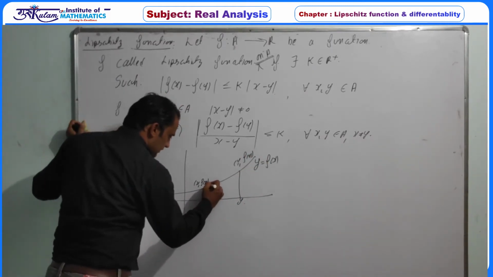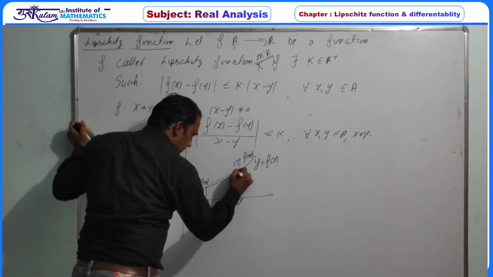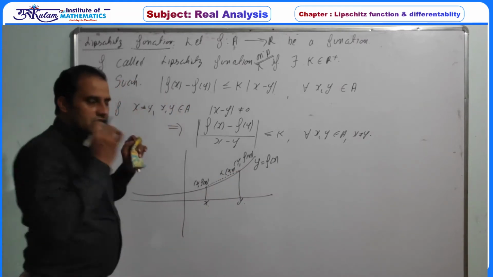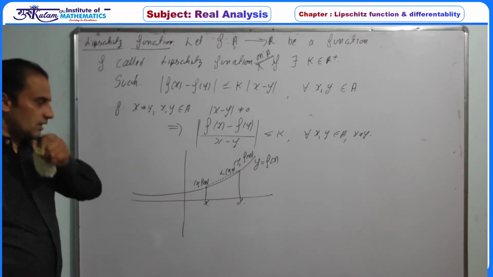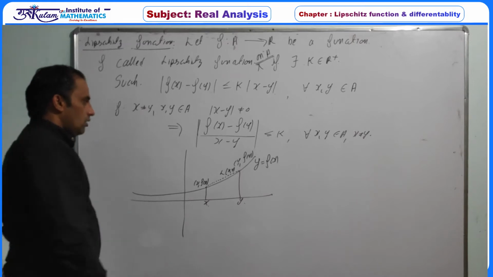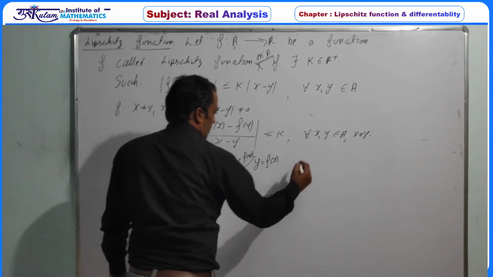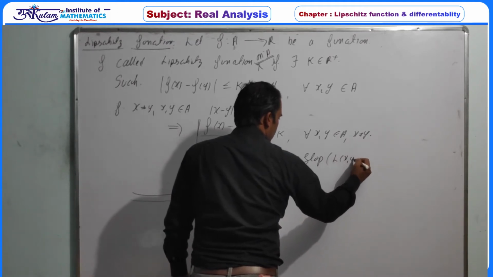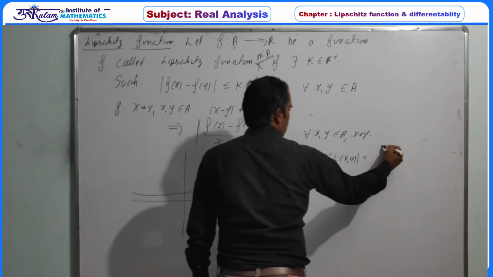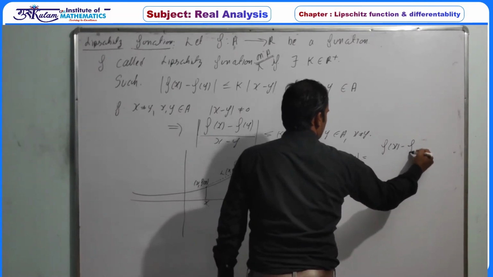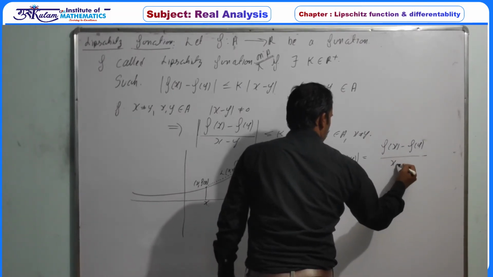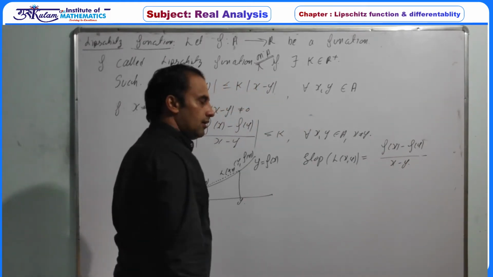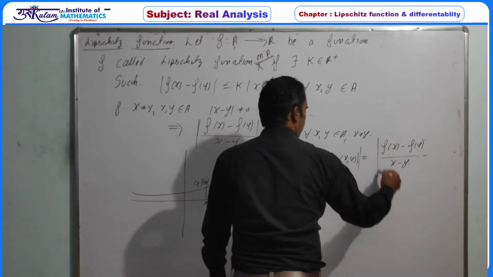Say this is the line segment passing through these two points, L(x, y), since L depends on x and y. Now the slope of L(x, y) is defined as (f(x) - f(y)) / (x - y), the simple definition of the slope of a line segment.